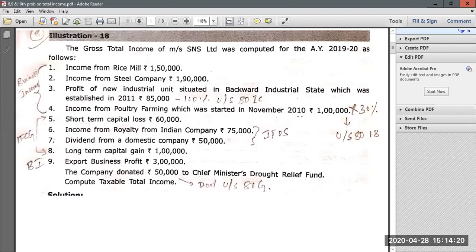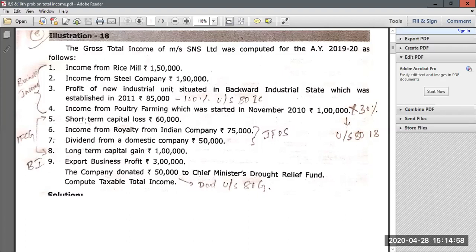They have given that this poultry farming business was started in the year 2010. That means for the previous years 2018-19, it would have already crossed the 5 year period. For the first 5 years, you can claim 100% deduction of whatever profit and gains it earns. But after the 5 year period, only 30% of such profit and gains will be eligible for deduction under Section 80IB. Since it has already crossed 5 years from the year of establishment, only 30% of the profits and gains will become eligible for deduction under Section 80IB.